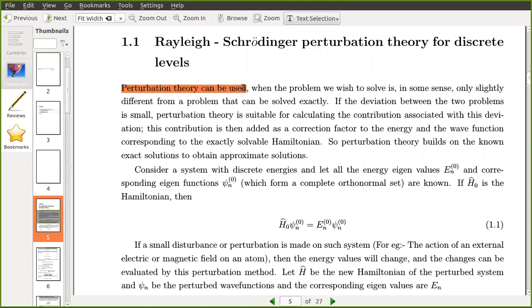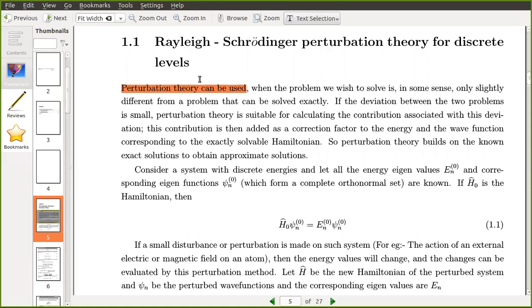Then you can slightly disturb the system, that means you perturb the system, and apply perturbation theory, because the solution is already known to you for the unperturbed system. The only thing you have to do is slightly modify the solutions, because our perturbation is also very small. So in such cases only we apply perturbation theory.